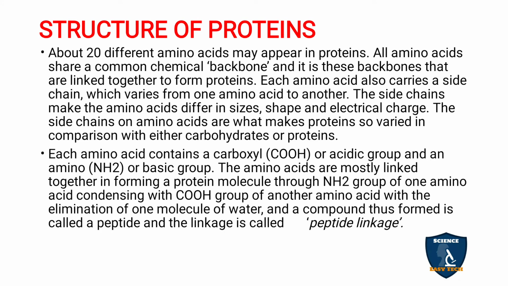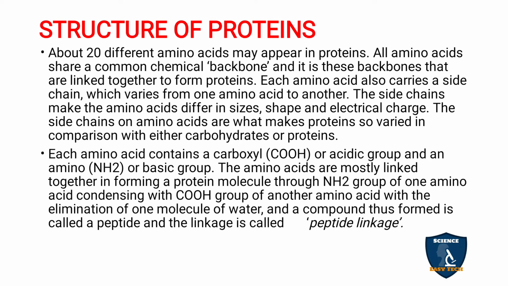Structure of proteins. About 20 different amino acids may appear in proteins. All amino acids share a common chemical backbone, and it is these backbones that are linked together to form proteins. So each amino acid is linked to one another. Each amino acid also carries a side chain which varies from one amino acid to another. One amino acid is connected to another by means of a linkage, and each amino acid has a side chain which differs from one another.